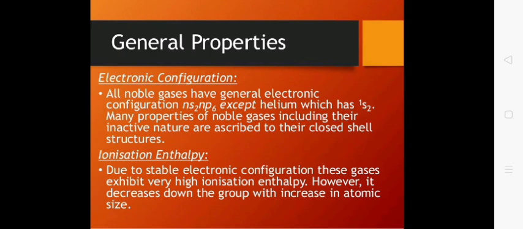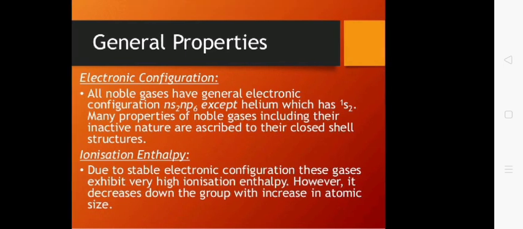Now, their general properties. First of all, their electronic configuration. With the exception of helium, which has a configuration 1s2, all the noble gases can be represented by a general configuration, that is ns2 np6.